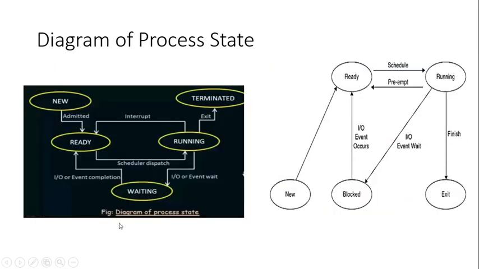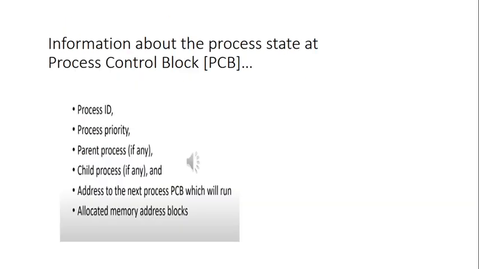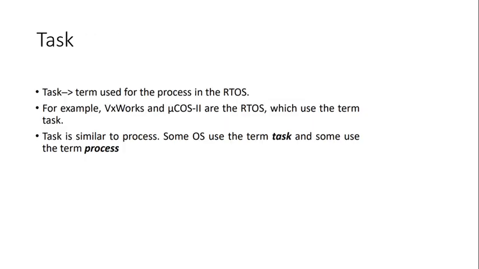We saw how the transition diagram of a process works in the normal state, and how, if a preemption occurs or an input output event occurs, it enters the blocked state. And we have seen what a process control block is. These are the things mainly discussed in this section, and in the next section we will see the concept of task and threads, and also the difference between the process and the task.